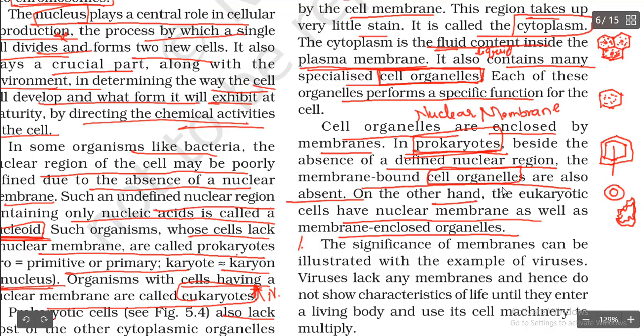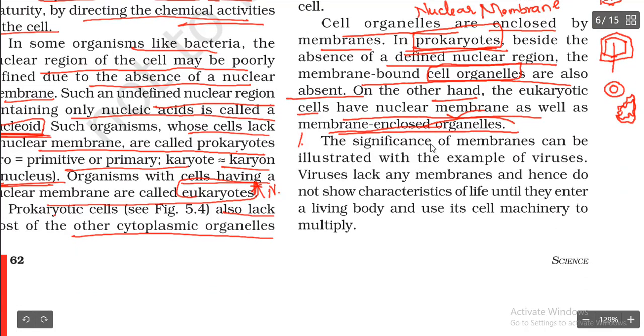On the other hand, the eukaryotic cells have a nuclear membrane as well as membrane-enclosed organelles. So eukaryote is nothing but what? Nuclear membrane containing organisms, or nuclear membrane containing cells. So in eukaryotic cells, we see the nuclear membrane and the other organelles are also covered with the outer membrane or outer covering.